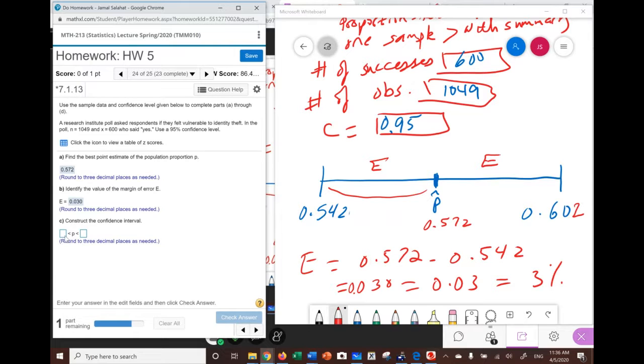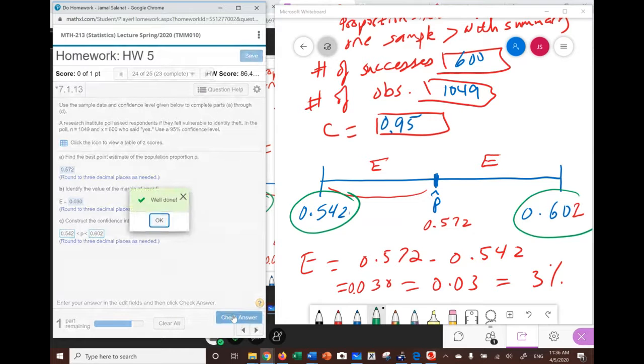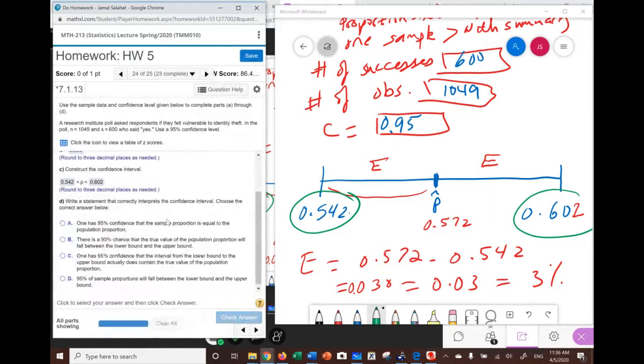The last thing in here is they tell you, okay, construct the confidence interval. We did already. The lower number is here, and the upper number is there. So the lower number is, and they want 3 places, so we're going to put it in here, which is 0.542. And the upper number is going to be 0.602. And when we check those two, we get the correct answer.